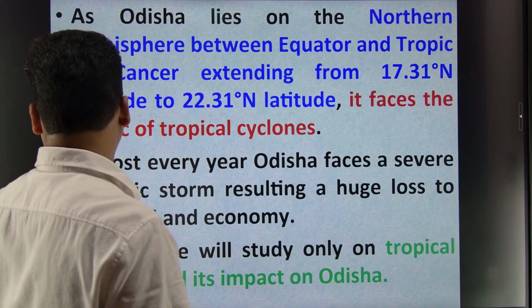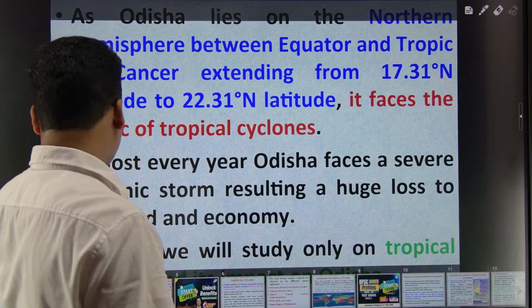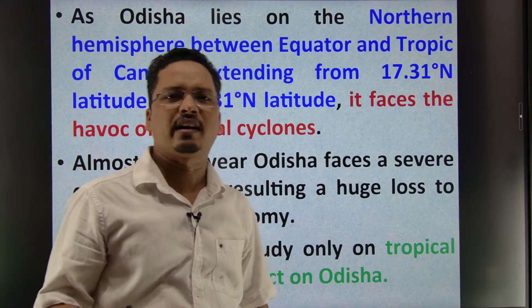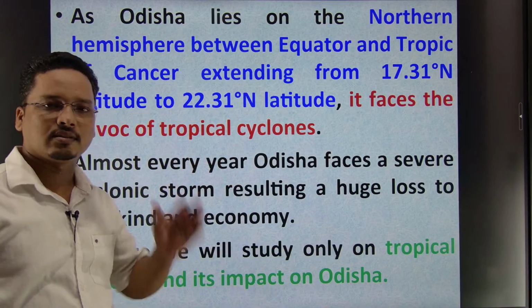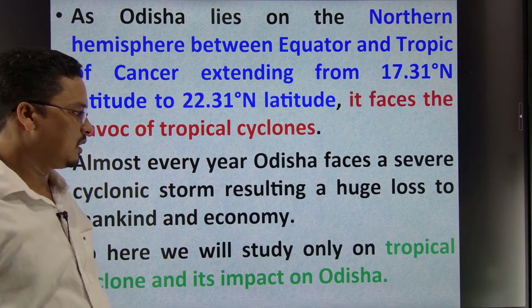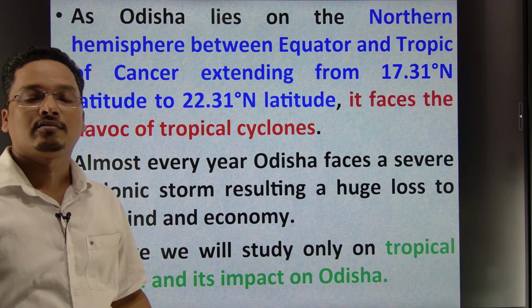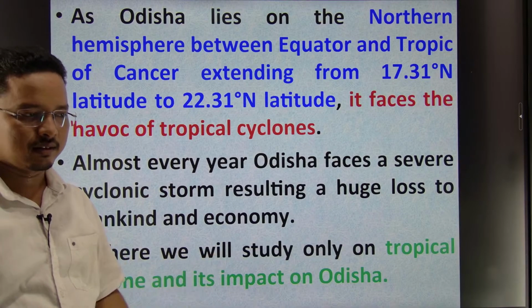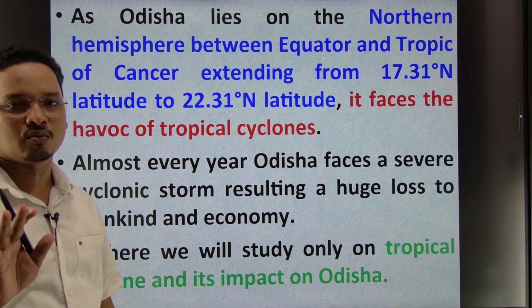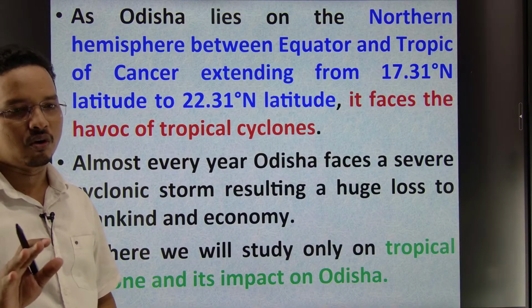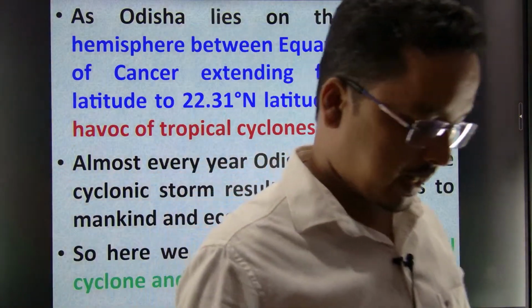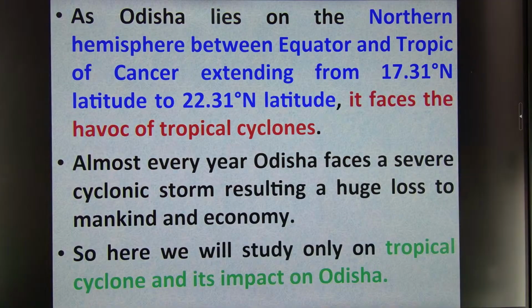Okay, now everybody is aware that cyclones frequently come to the Odisha coast. As cyclones come very frequently to the Odisha coast, it is also in the news that tropical cyclone Lopar may or may not approach. We are in the initial stage to predict whether Lopar will strike the Odisha coast or not, so I would not predict. Better not to predict.